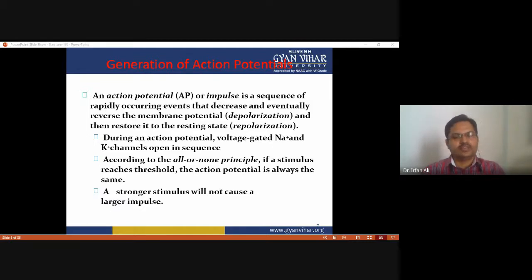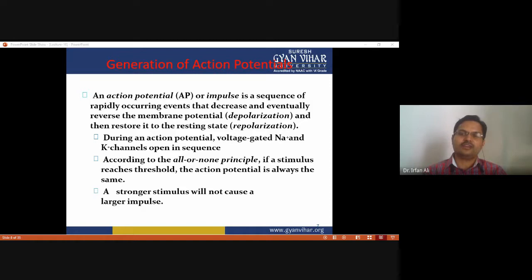So how does the neuron cell generate an action potential? During an action potential, voltage-gated sodium and potassium channels open in a sequence. This is the first point. There is no role of leakage ion channels here; the role belongs to voltage-gated ion channels.